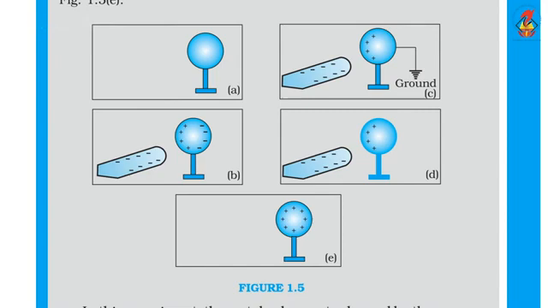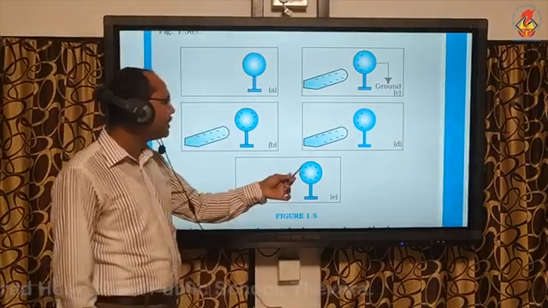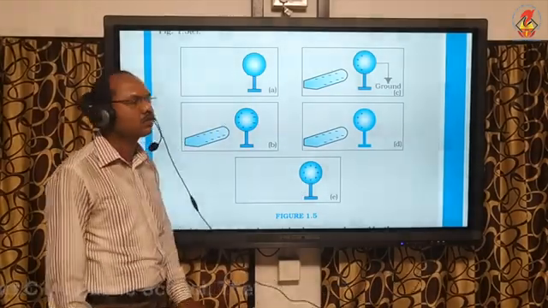Next step is to remove that ground wire. The last step is to remove the plastic rod. When you remove it, the charges acquired on the left side will be uniformly distributed throughout the metal. As a result, the metal is positively charged throughout.